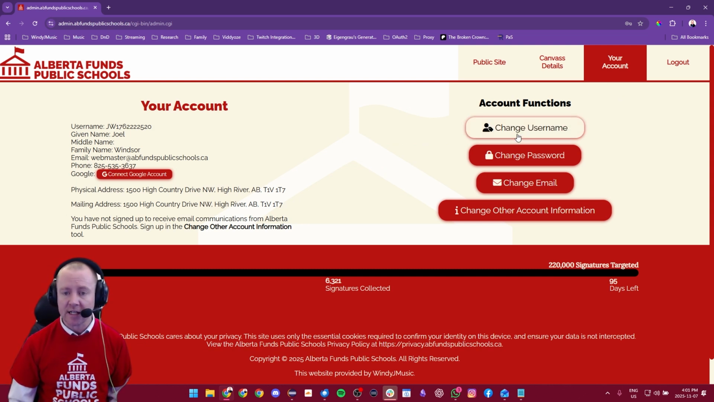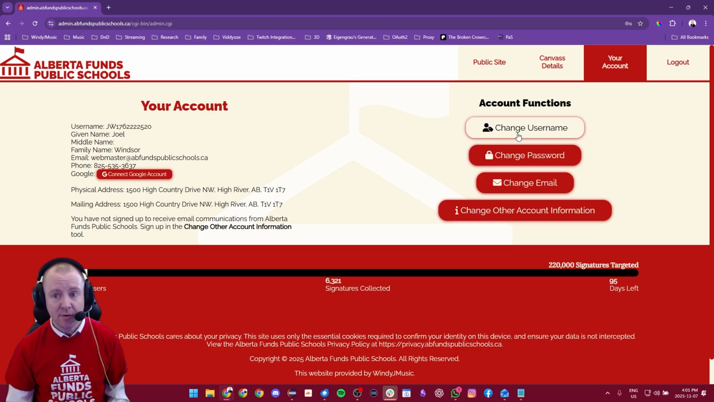You can change it, give yourself a username. If you don't want to use your email to log in, you can set up a username if you wanted to.